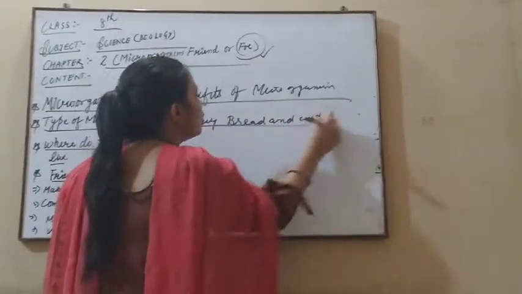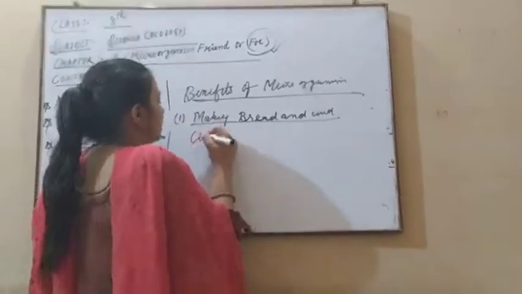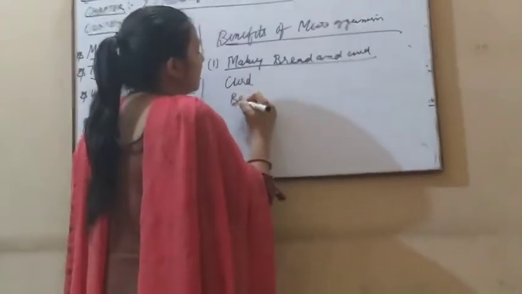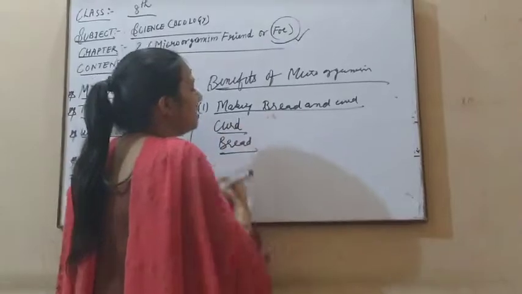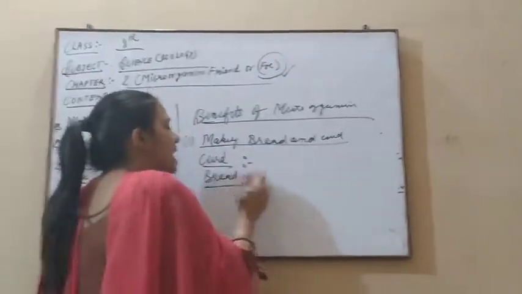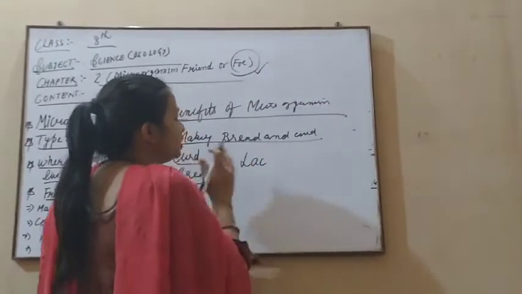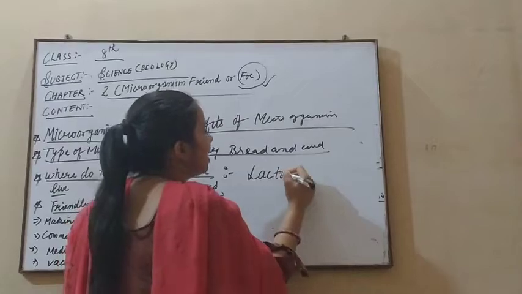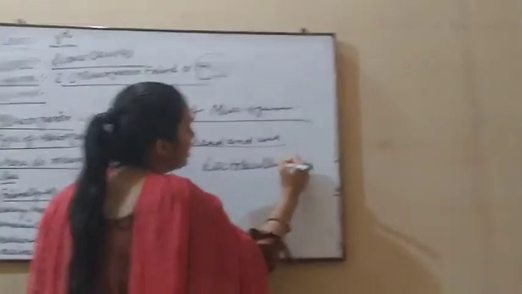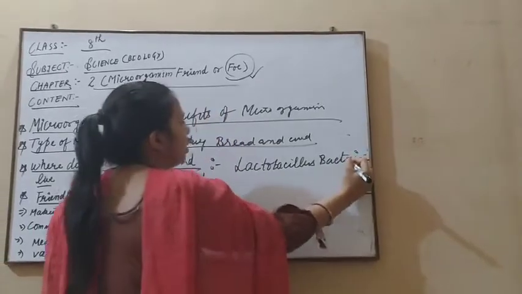If microorganisms were not present in our surroundings, it would not be possible to make curd and bread. How are curd and bread made? Curd is made with the help of microorganisms, and the microorganism is bacteria, and the bacteria that change milk into curd is the lactobacillus bacteria. Lactobacillus bacteria help change milk into curd.